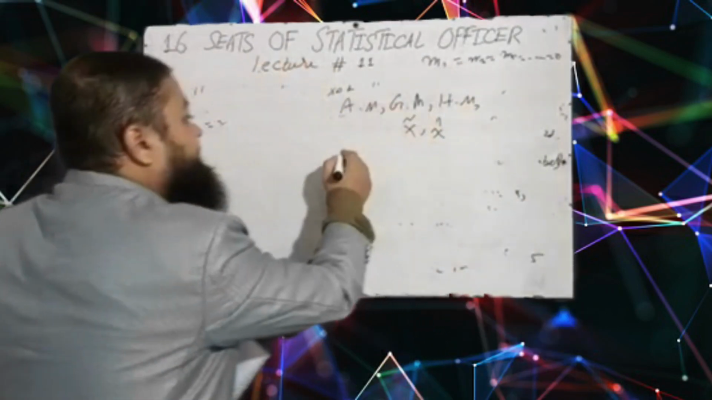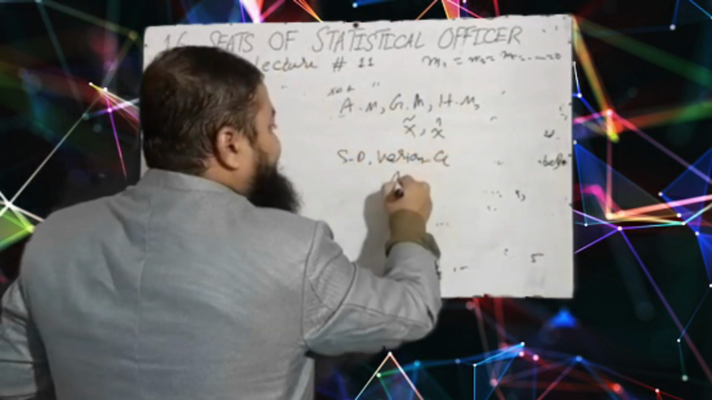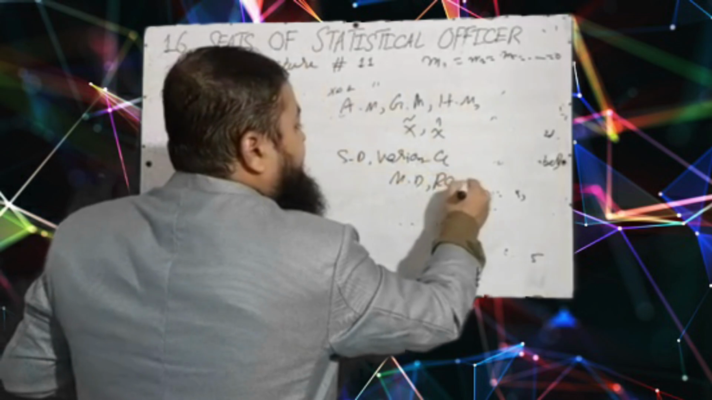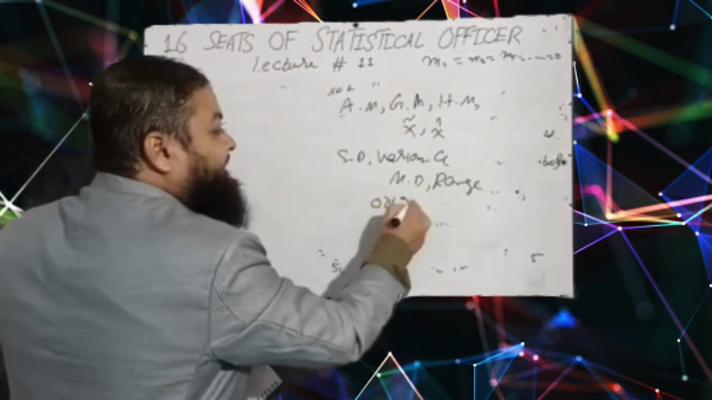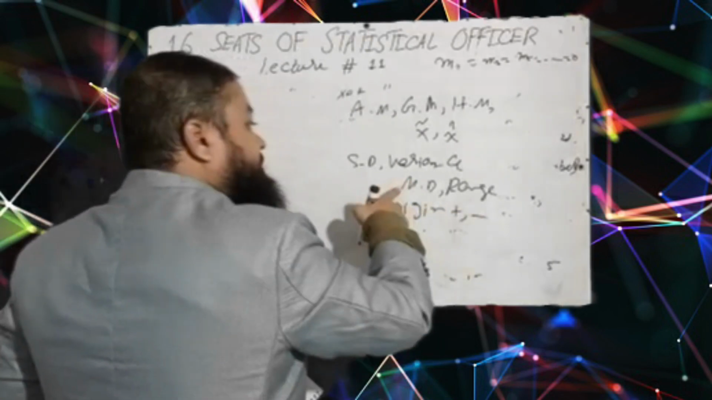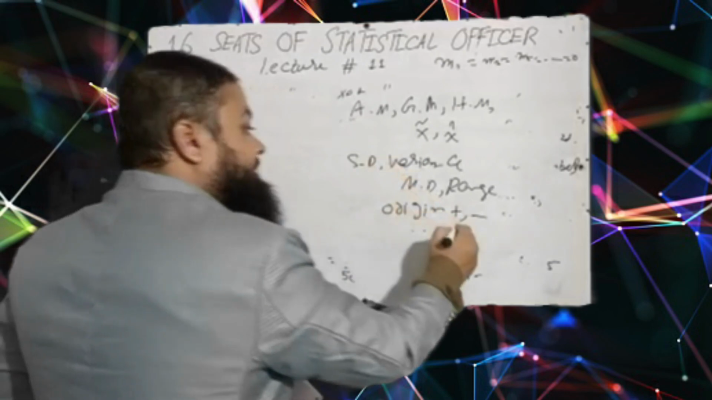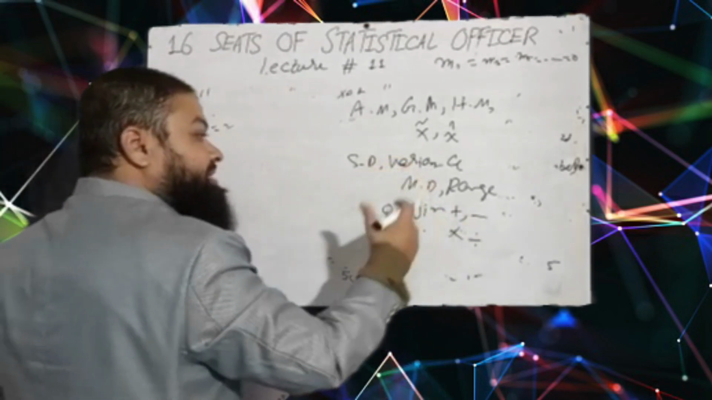And then we discussed standard deviation, variance, mean deviation, range, they all are independent of origin. When you plus or minus, they are not affected, but they are affected by multiply and divide. What did you learn? They are independent of origin but not scale.